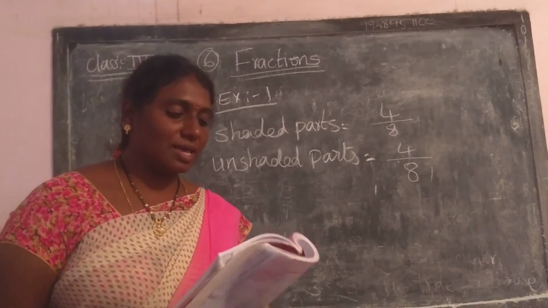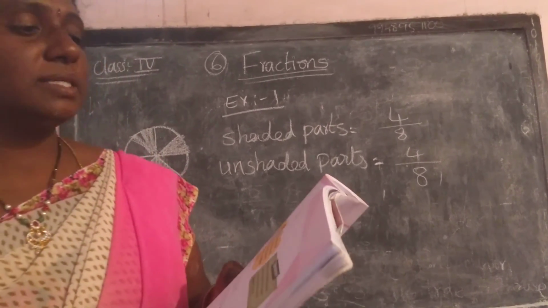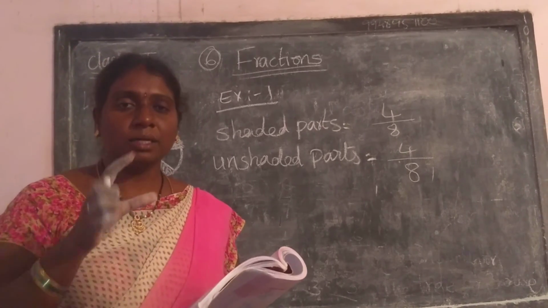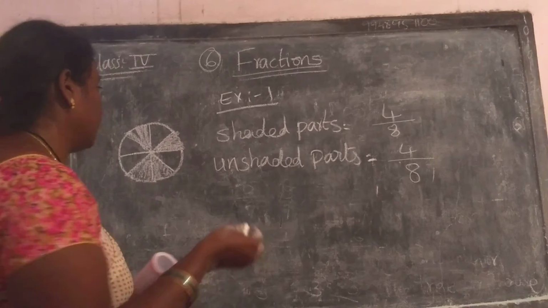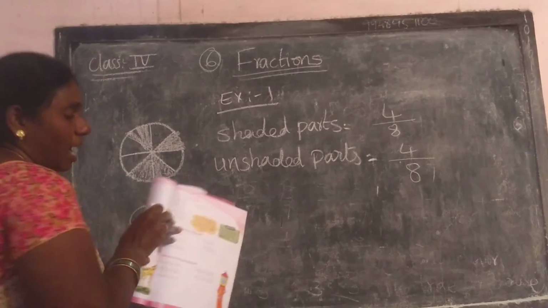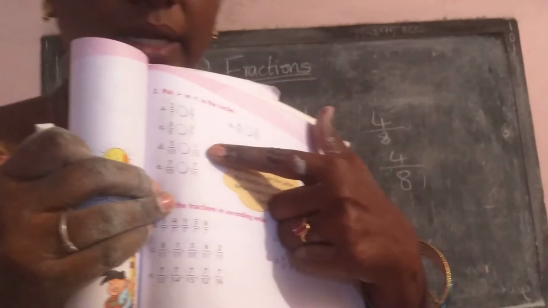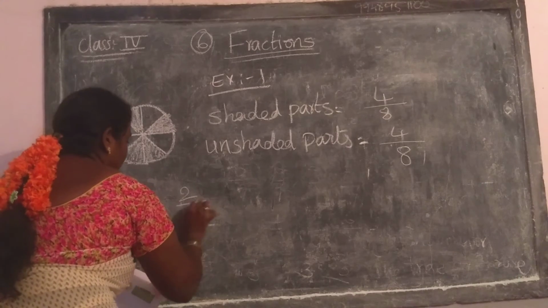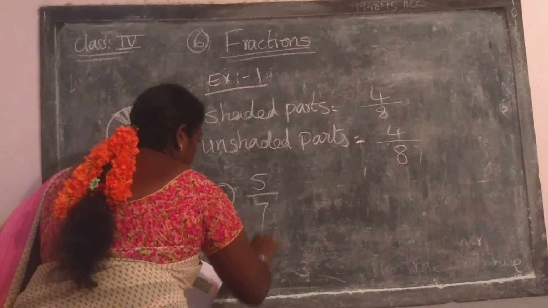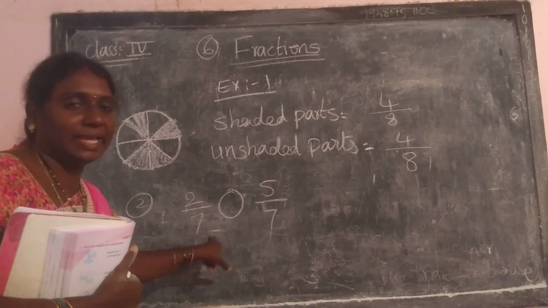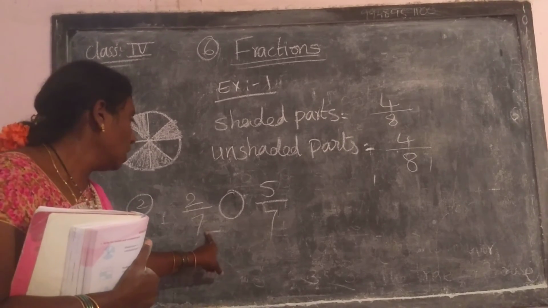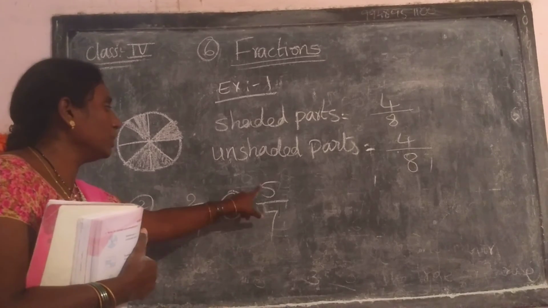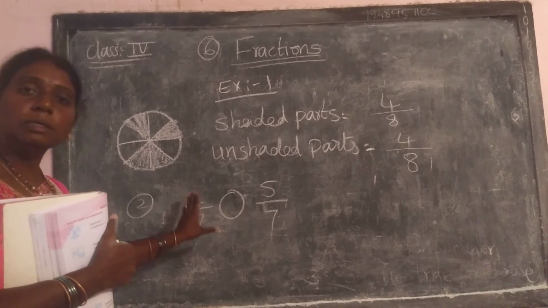And the second one: put less than or greater than in the circles. Here 2 by 7, 5 by 7. When denominators are equal, we can compare the numerators directly. See here now, second one. I am going to explain this one now. 2 by 7, 5 by 7. When the denominators are equal, 7, here also 7, here also 7, we can compare the numerators directly. Here 2, 5. Comparison directly.